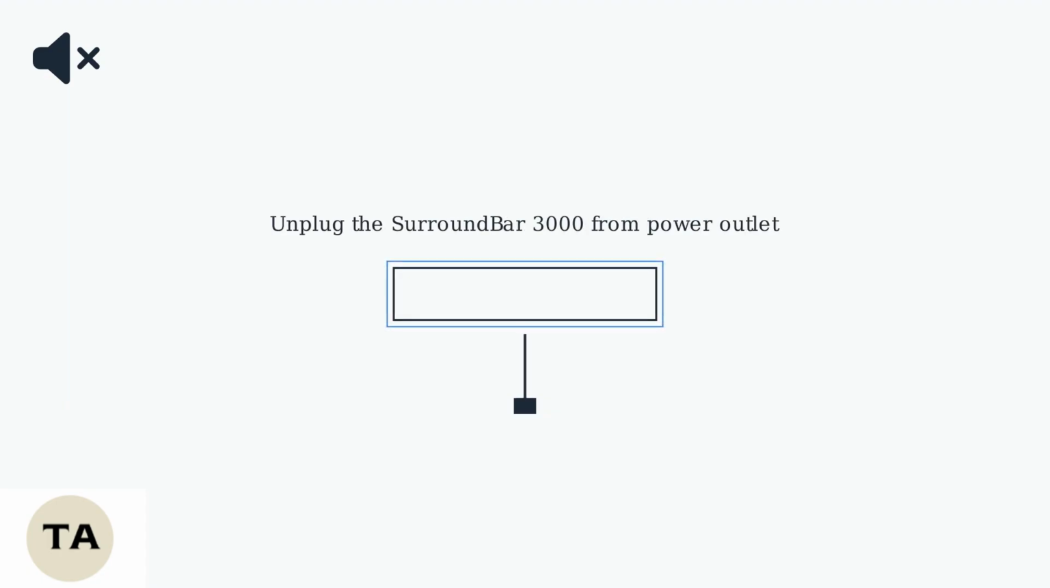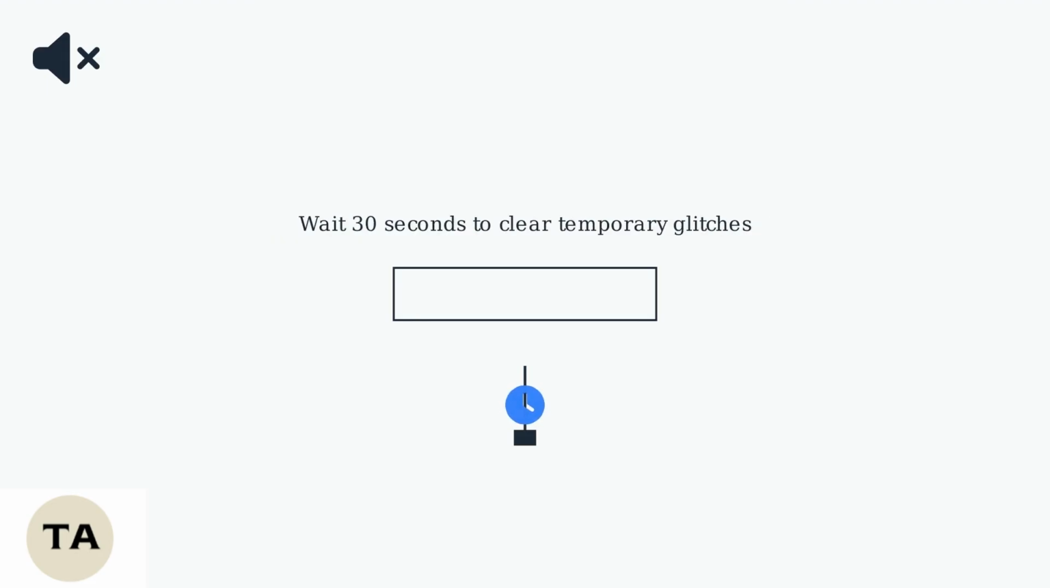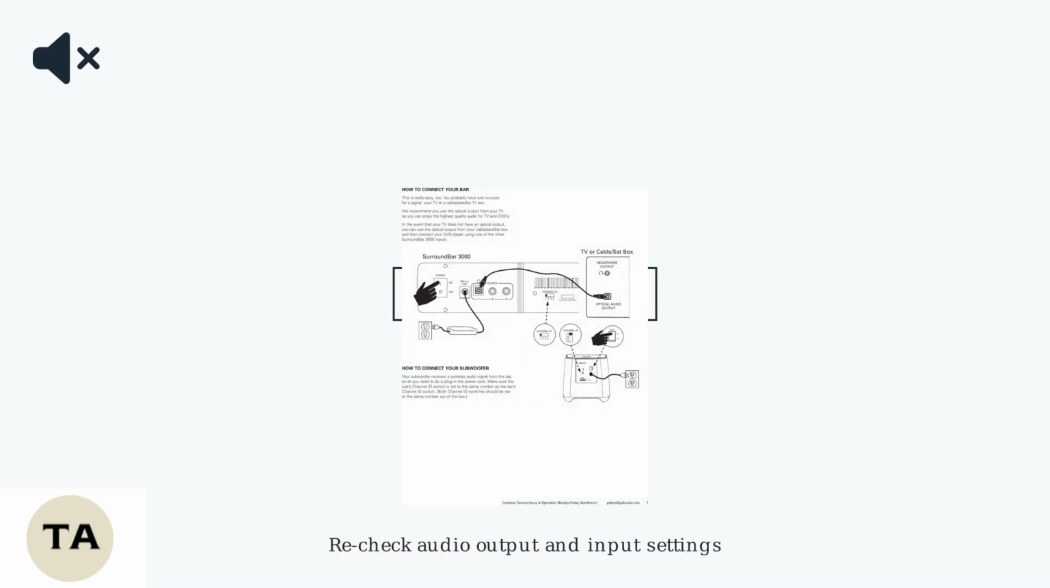A soft reset can resolve temporary software glitches without erasing your settings. Unplug the SurroundBar 3000 from the power outlet. Wait 30 seconds to clear temporary bugs. Then plug it back in. After the reset, recheck the audio output and input settings to ensure proper connection.